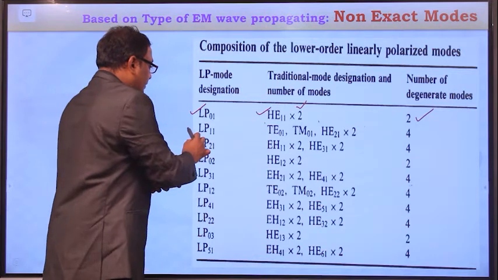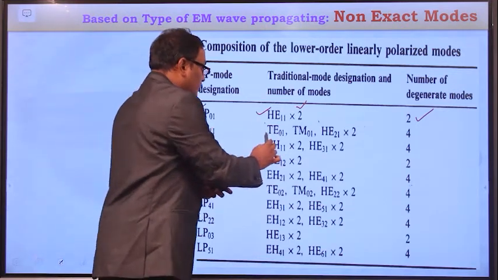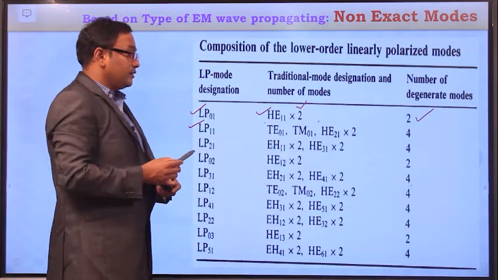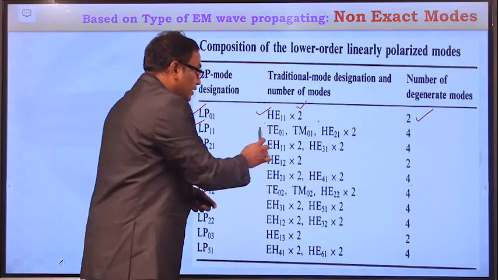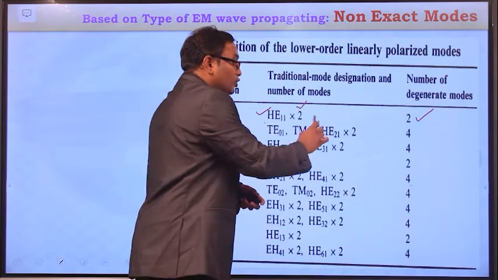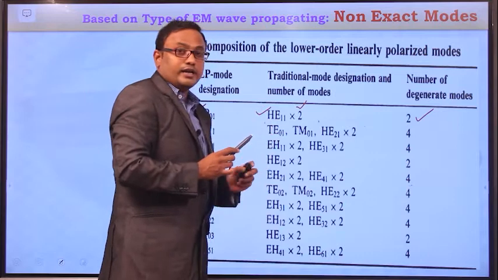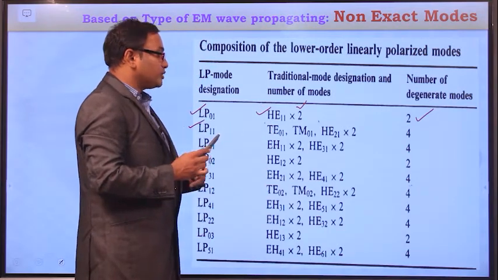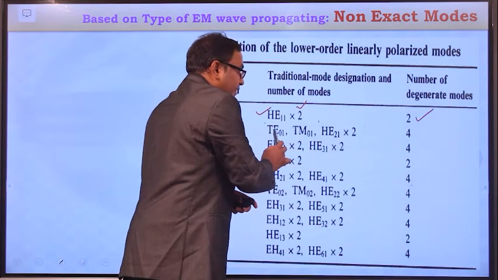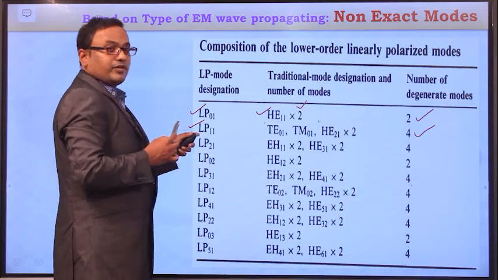And now consider LP11. This LP11 mode can be derived from TE01, TM01 and HE21. So here we need one TE01 mode and one TM01 mode and 2 hybrid modes of HE21 order. So totally how many degenerate modes are required? 2 HE21 modes, 1 TM mode and 1 TE mode. So totally 4 degenerate modes are required to generate LP11 mode.